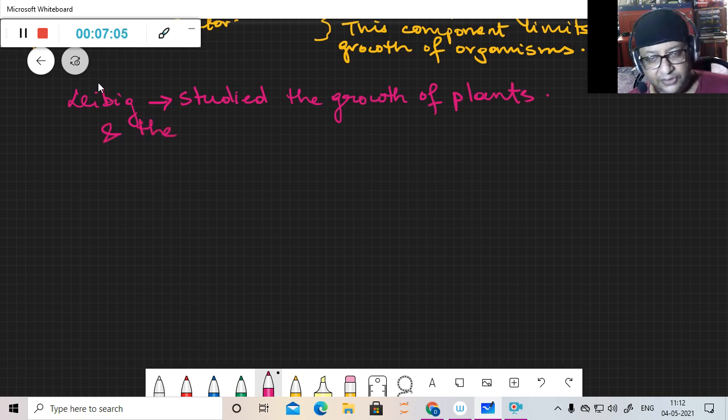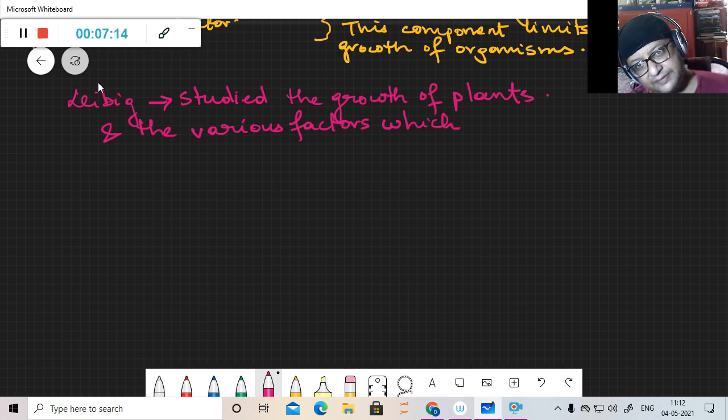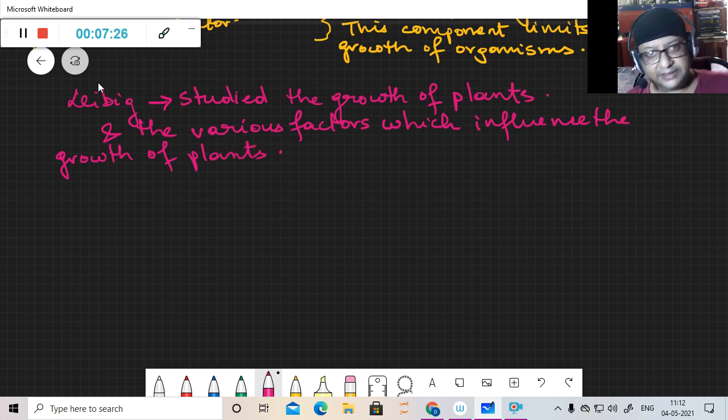and also studied the various factors which influence the growth of plants. He studied the minimum factors which influence the growth of plants, and especially he studied the relation with respect to supply of CO2 to plants,